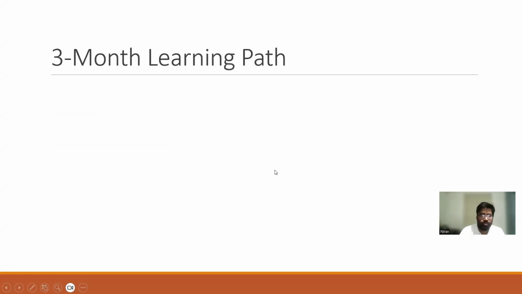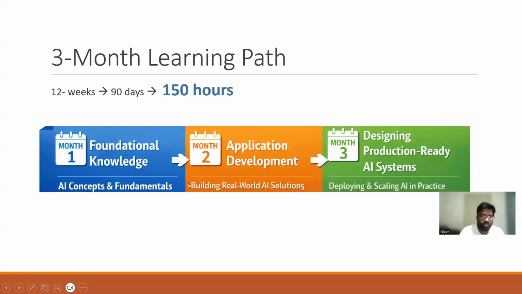This 3 month, or 12-week, or 90 days learning path will take around 150 hours. And I have divided it into 3 phases. First month, we will learn AI concepts and fundamentals. Second month, we will develop small real world applications. And third month, we will design applications that can be moved to production.